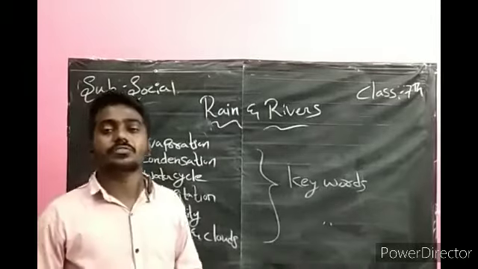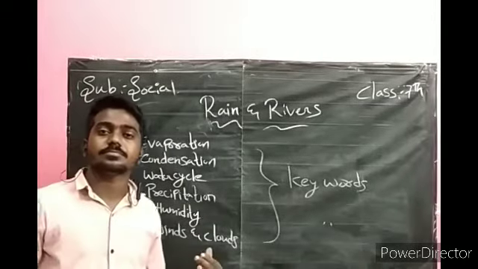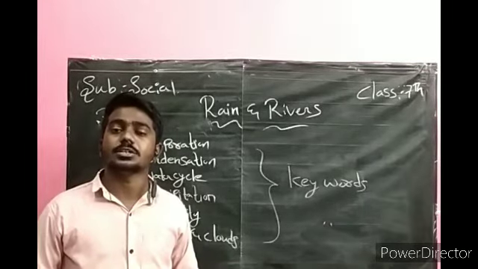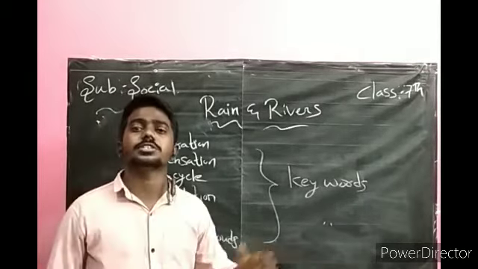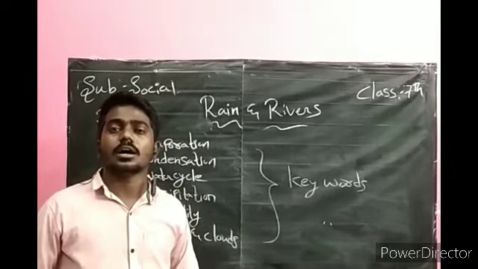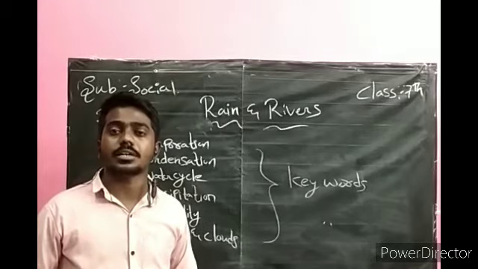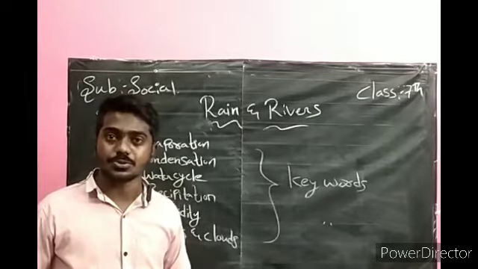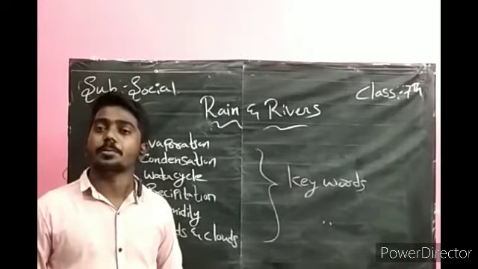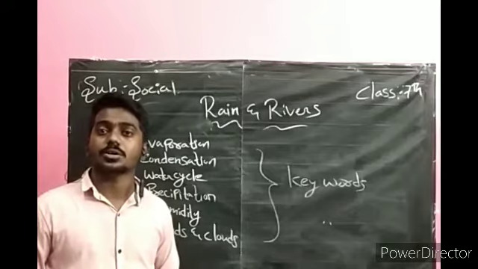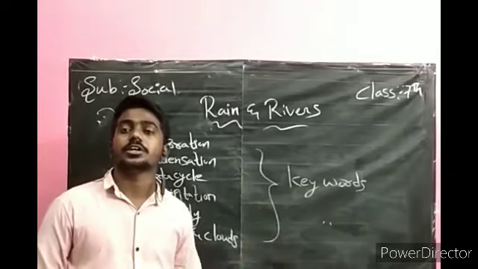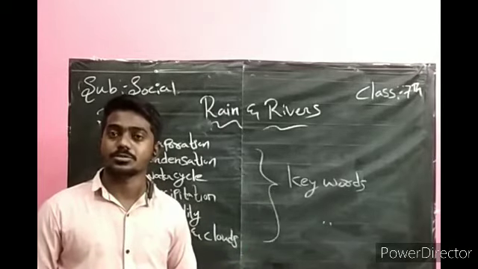Next, I told about the winds and clouds. The maximum evaporation and rainfall occur in the oceans. We have oceans spanning thousands of kilometers, and as already told, we have 5 oceans. The Pacific Ocean is the largest ocean, while the Arctic Ocean is the smallest. The winds which blow from the Arabian Sea and the Bay of Bengal and transport the rain clouds are called monsoon winds. Monsoon winds are classified into 2 types, southwest monsoon and northeast monsoon.